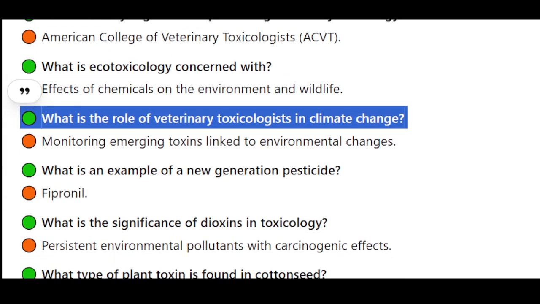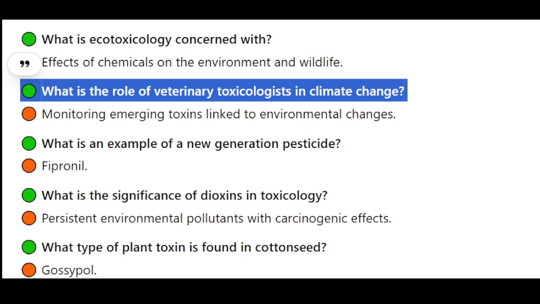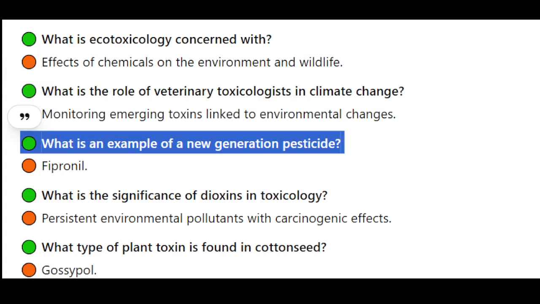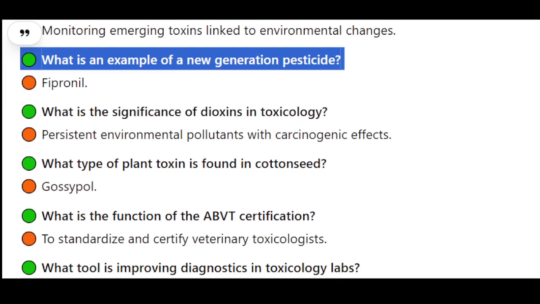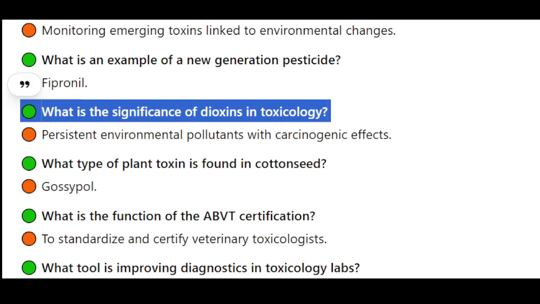What is the role of veterinary toxicologists in climate change? Monitoring emerging toxins linked to environmental changes. What is an example of a new generation pesticide? Fipronil. What is the significance of dioxins in toxicology? Persistent environmental pollutants with carcinogenic effects.